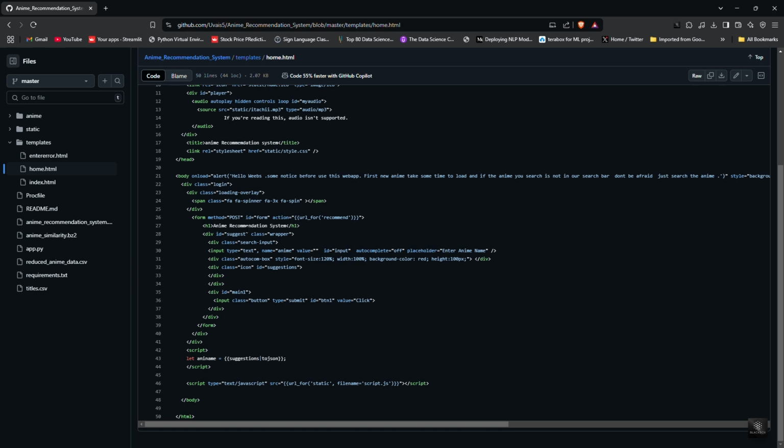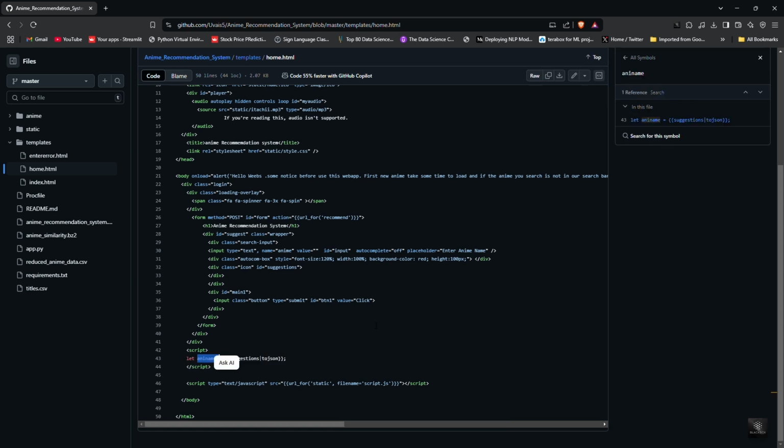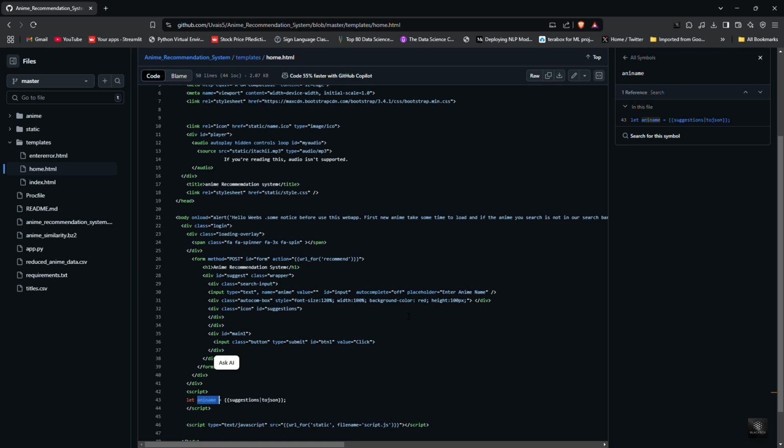What happens here? A search bar allows users to enter an anime title. A submit button sends the anime name to the Flask backend. The page is styled using CSS from the static folder. When a user submits their search, Flask processes the input and redirects them to index.html, where recommendations are displayed.